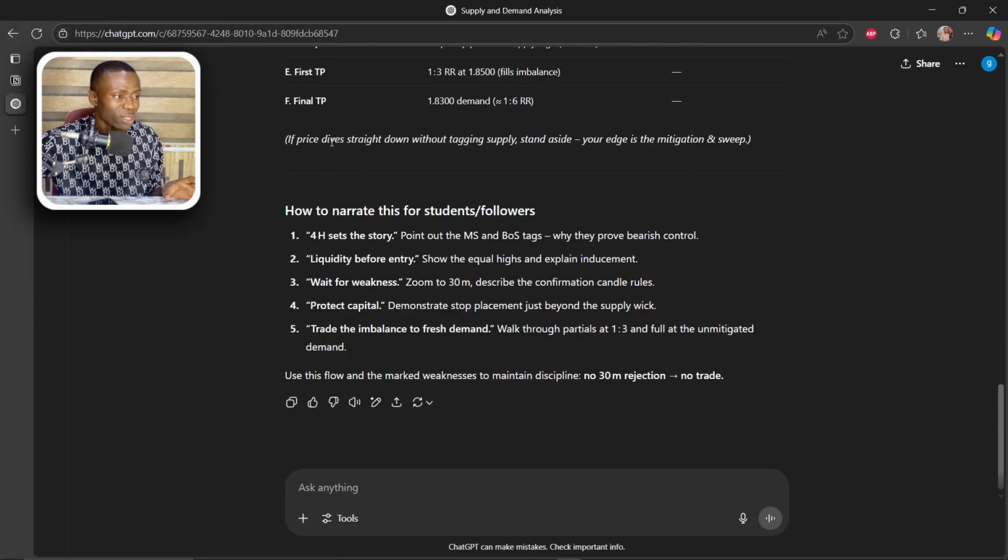They say if price dives straight down without tapping supply, stand aside; your edge is the mitigation and sweep. So basically, if the price hasn't touched that level, it's just a normal market sweep. So we just have to stay back and let the market do its thing.